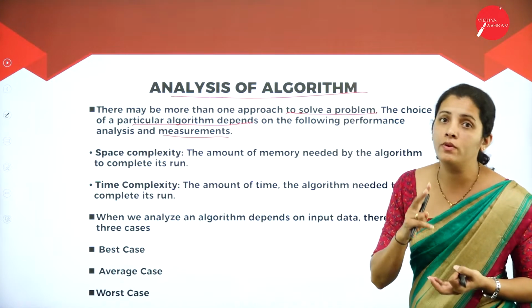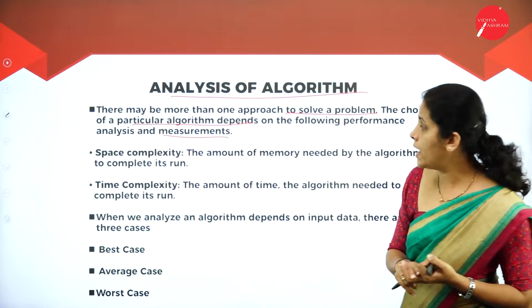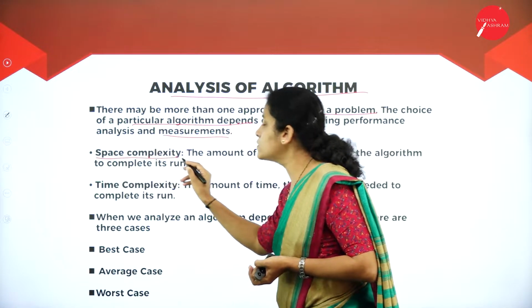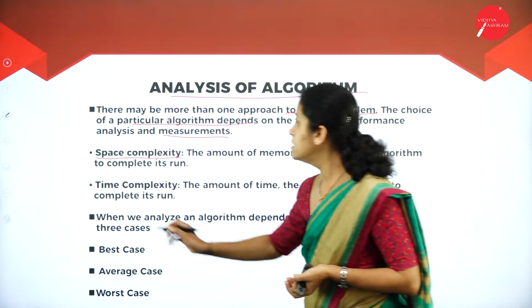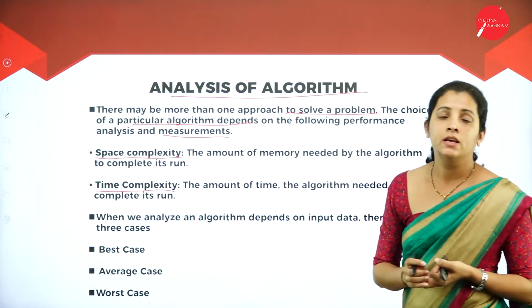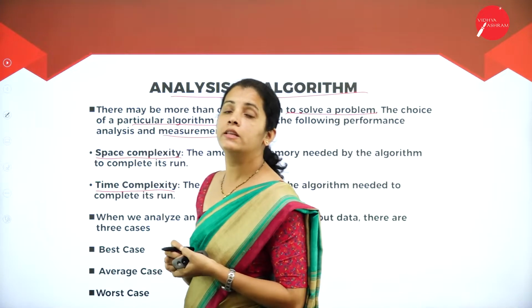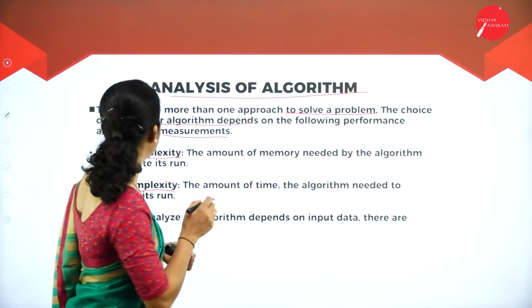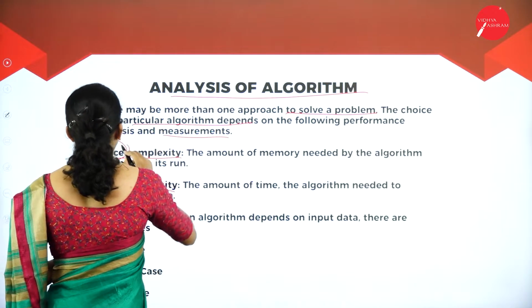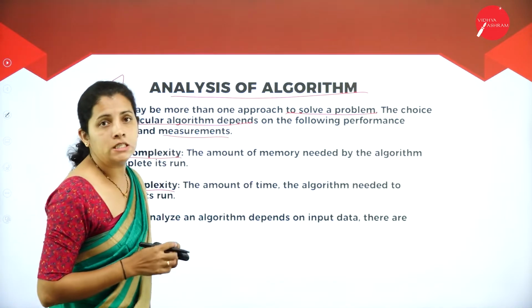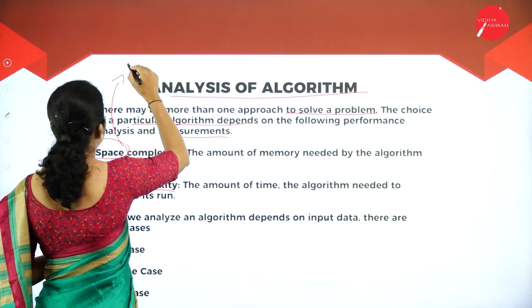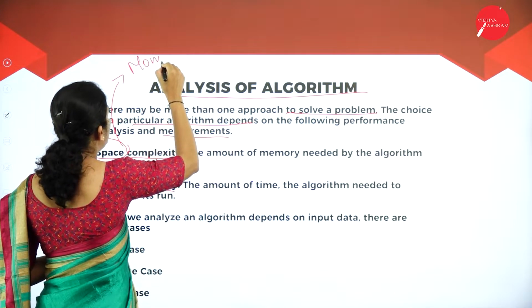So what are the two performance analyses I'm going to have? That is space complexity as well as time complexity. Now tell me, what is space complexity? Here the name itself indicates that it is space. When I say space, that is mainly going to focus on memory.